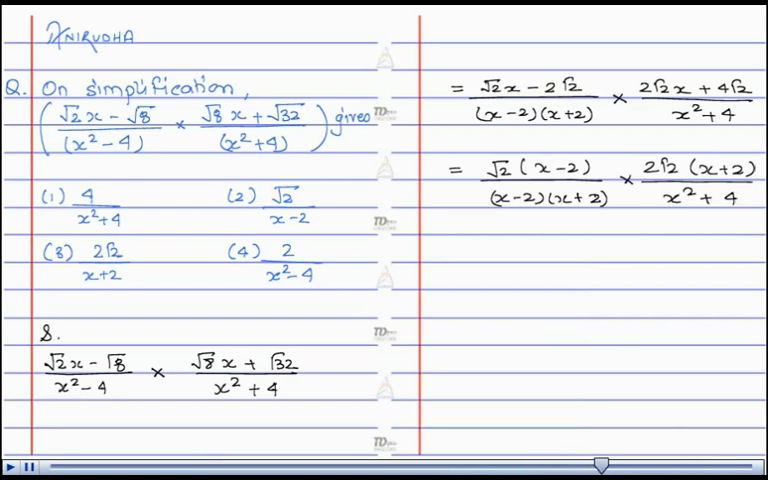Cancelling x minus 2 and x plus 2, we get the expression equal to 2 root 2 into root 2 upon x square plus 4, or 4 upon x square plus 4. That is answer option number 1.